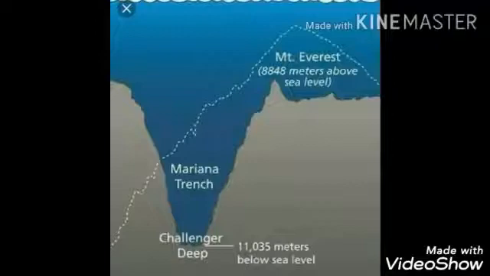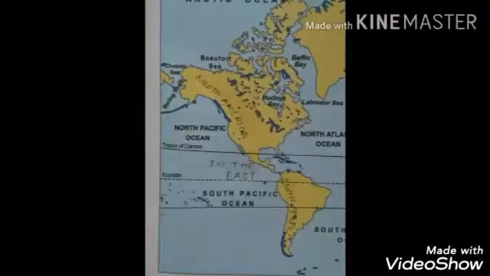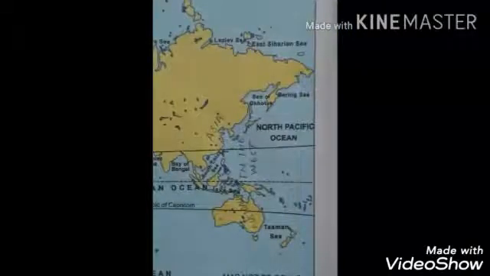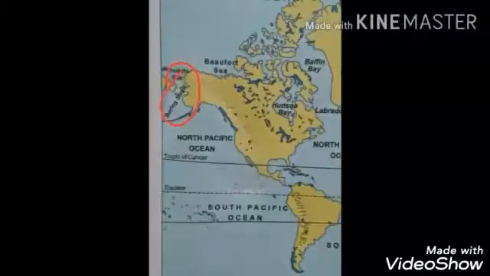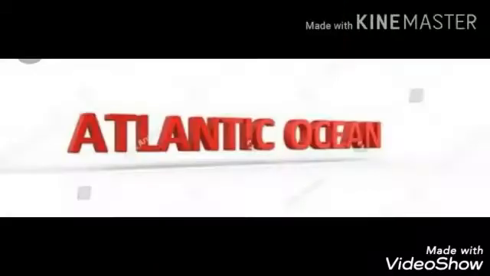It is surrounded by the continents of North America and South America in the east, and Asia and Australia in the west. In the north, it is joined to the Arctic Ocean through the narrow Bering Strait. In the south, it merges with the Atlantic and the Indian Oceans. Now we move to the second ocean, Atlantic Ocean. It is the second largest ocean of the world.